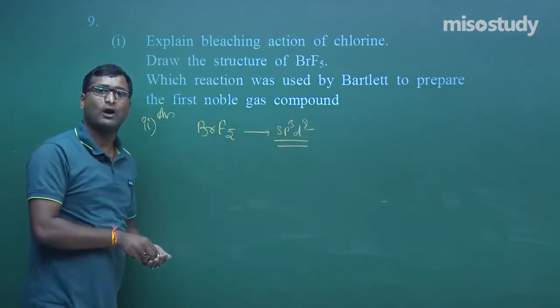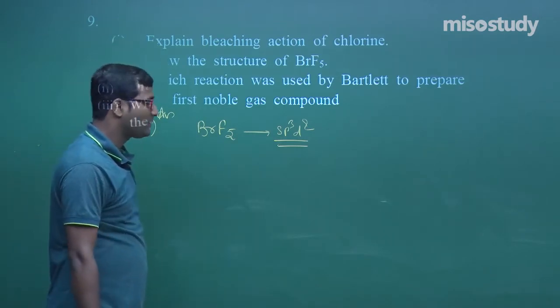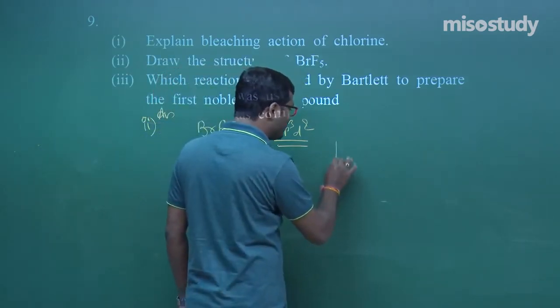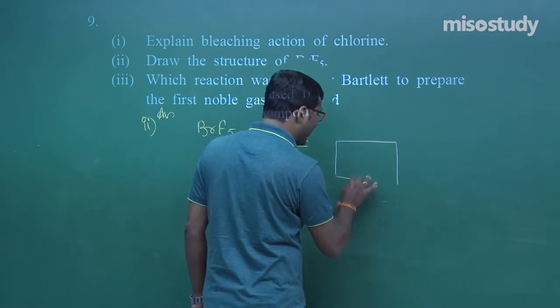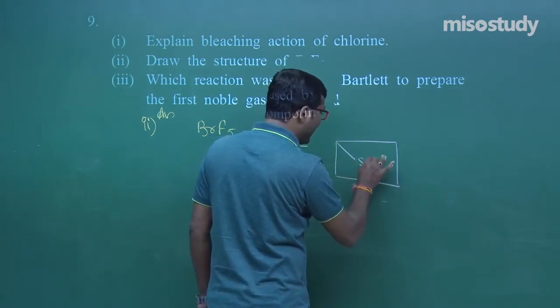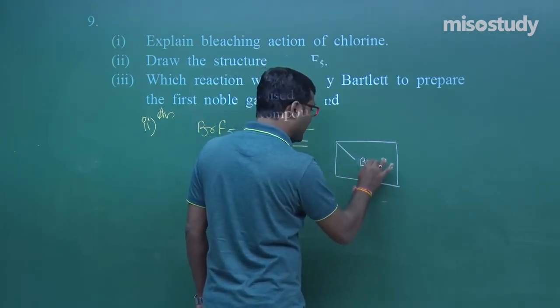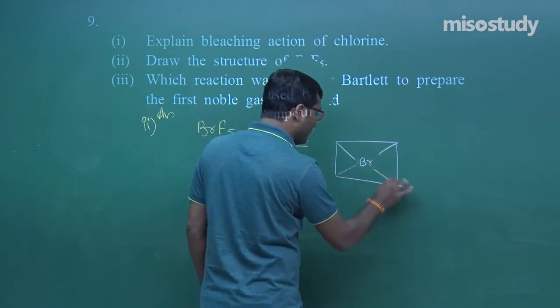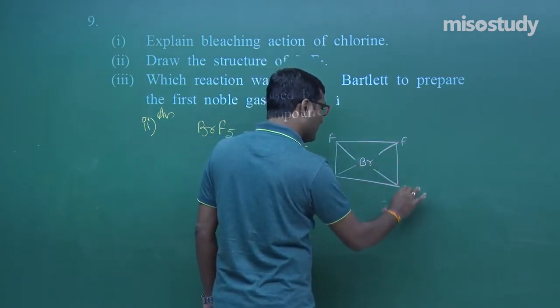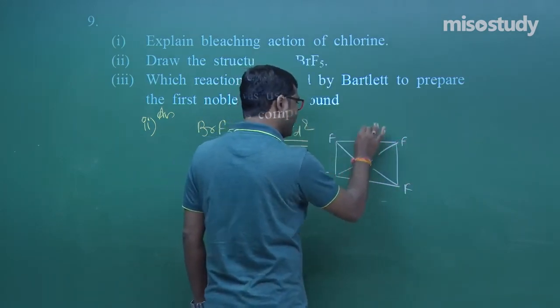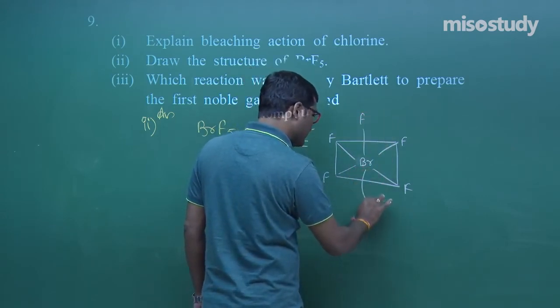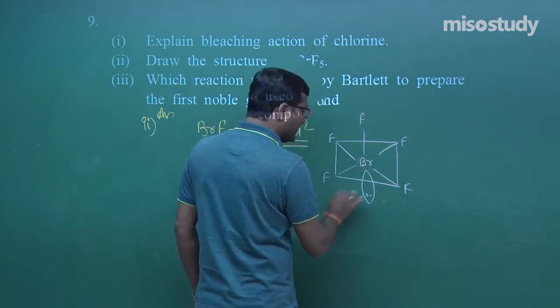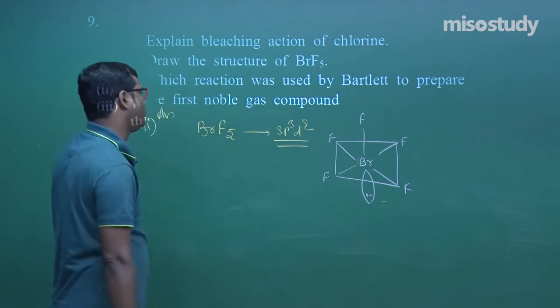So should it have octahedral geometry? No. Due to the presence of a lone pair of electrons, my friend, BrF5 has one F here, F, F, F, and here is F, but here is the lone pair of electrons. This is a square pyramidal geometry, my friend.